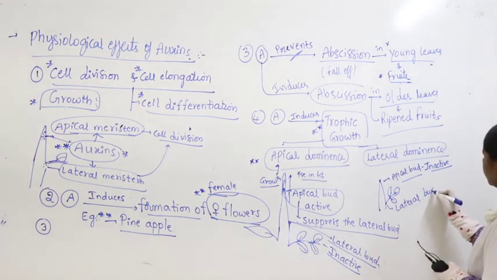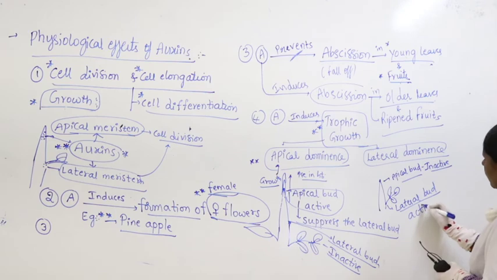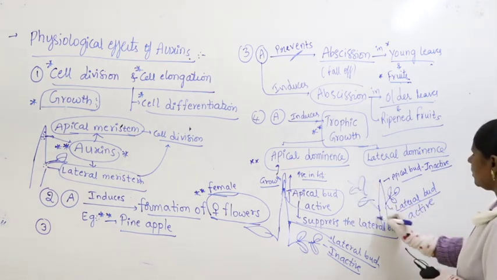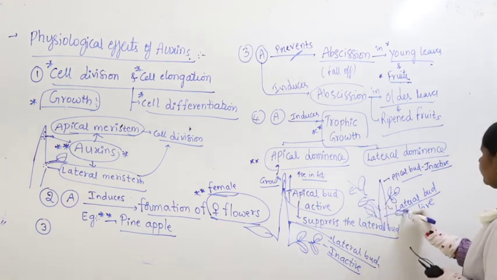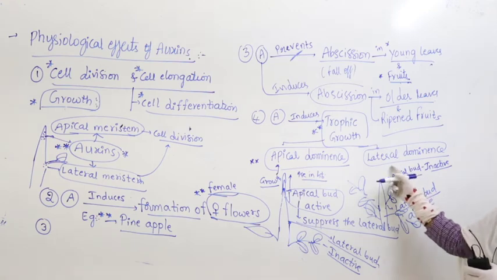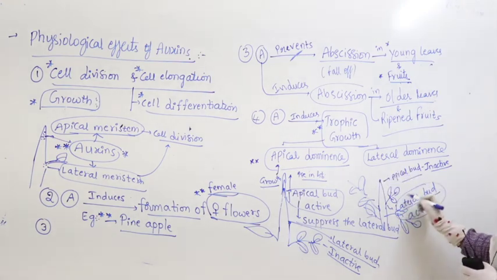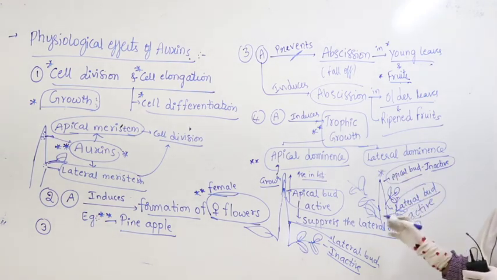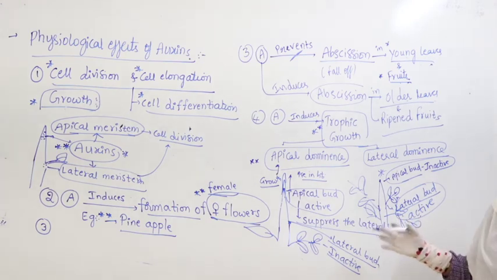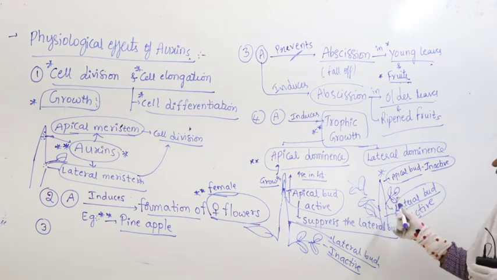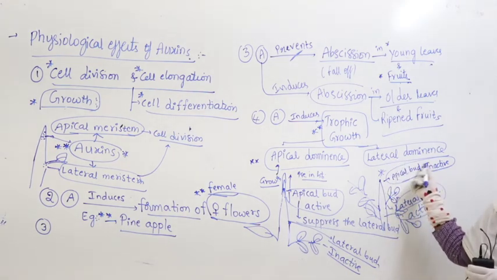Lateral bud becomes active. So, what happens? Huge branches formation occurs. Very simple. So what is lateral dominance? When lateral bud is active, apical bud becomes inactive. So plant starts growing so many branches, it grows in diameter, it grows in what you call width. So that is what we call lateral dominance.